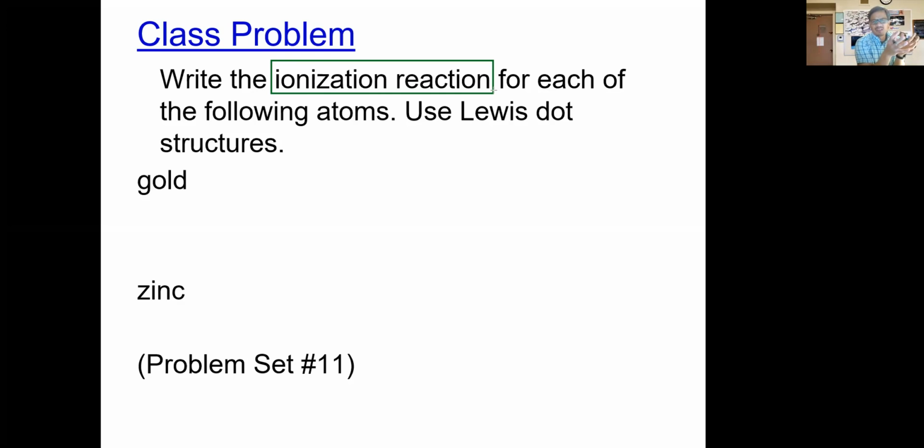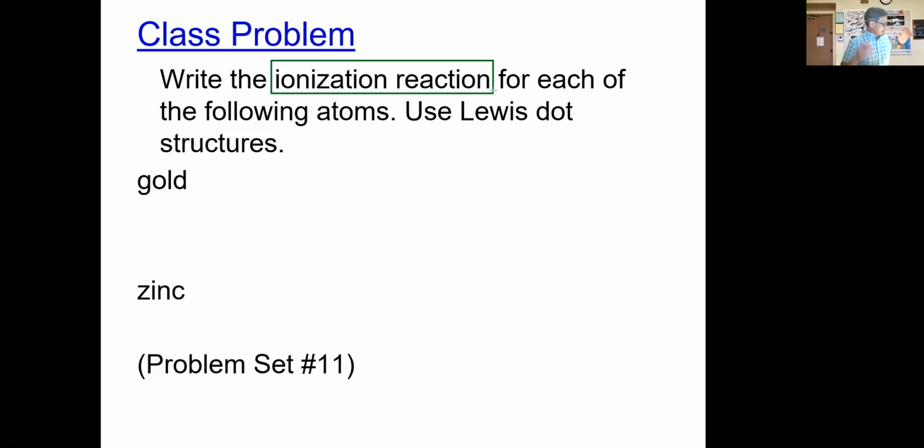I'm going to write out the electron configurations for you as well. You don't have to do it. Just make sure that you include the valence electrons. Okay? So go ahead, take about a couple minutes to work on number 11 here on your own piece of paper. Show me the ionization reaction for gold and for zinc, and then we'll talk about it. Okay, 2 minutes, folks.